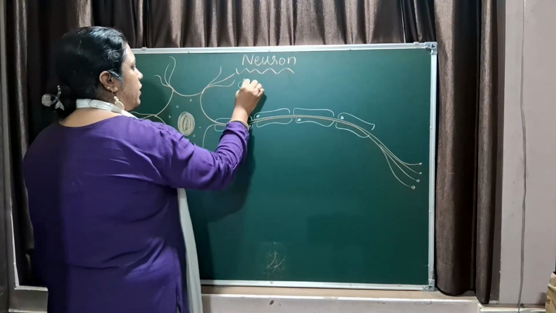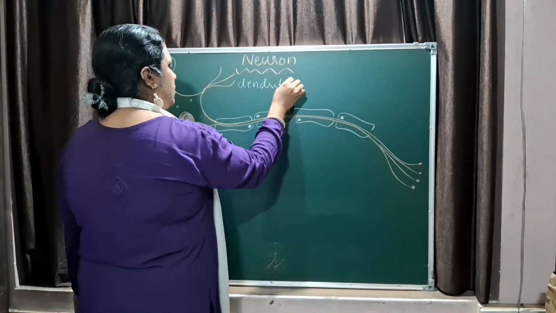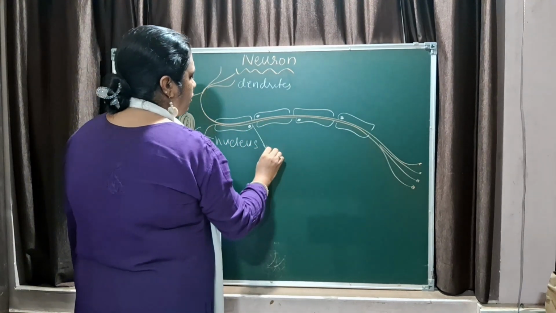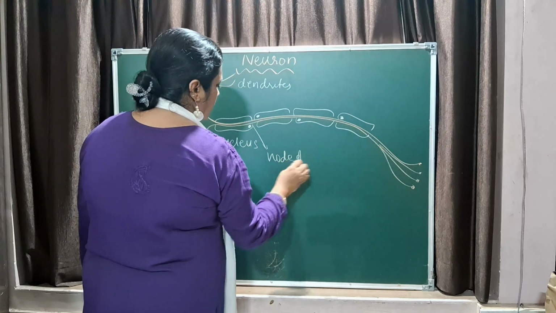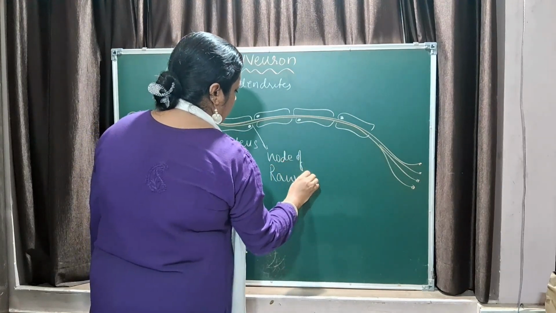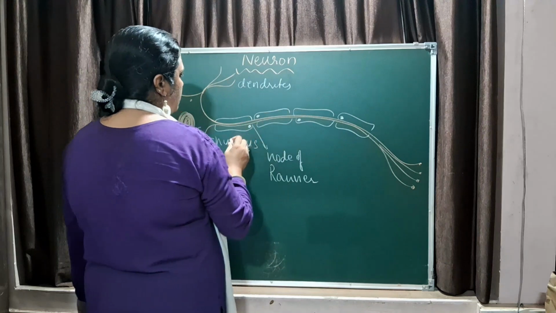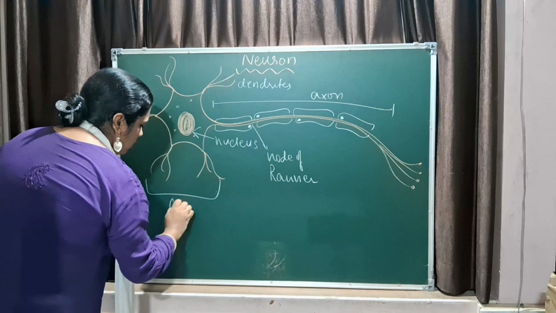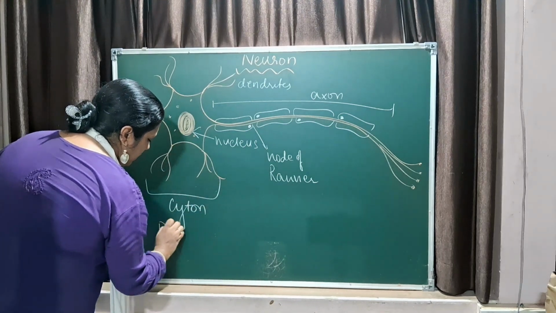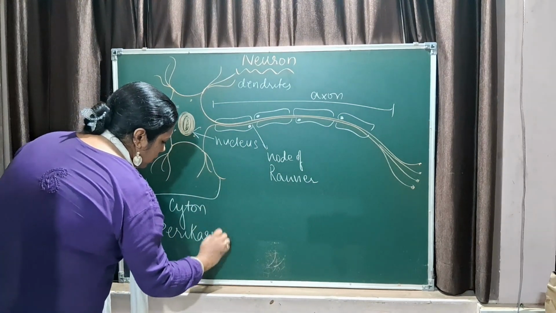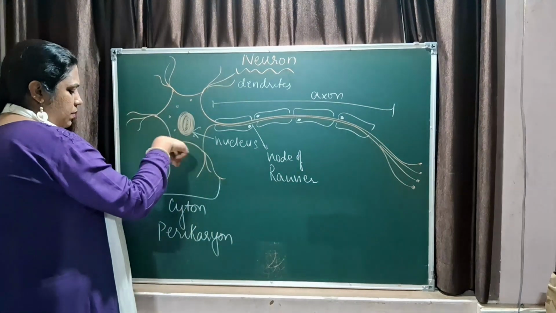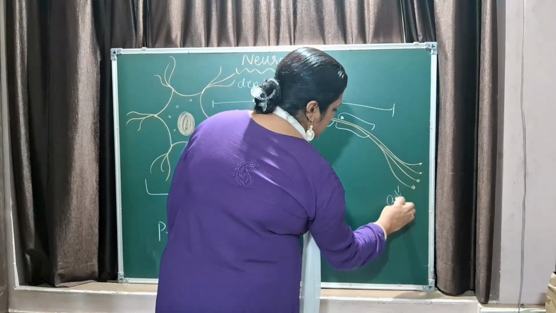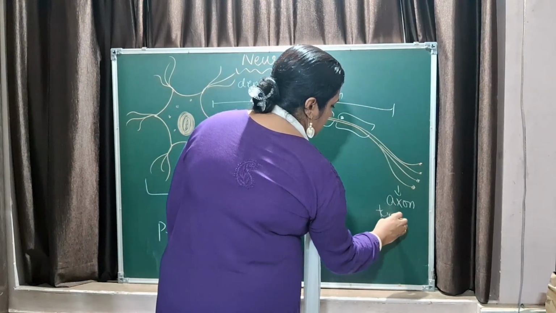To label it, you have dendrites, nucleus, node of Ranvier. Then this part is called the axon. This is called the cyton. Cyton is also called perikaryon. Karyon means nucleus, peri is periphery, so the structure present around the nucleus is called perikaryon. These are the axon terminals. So, this is the structure of the neuron.